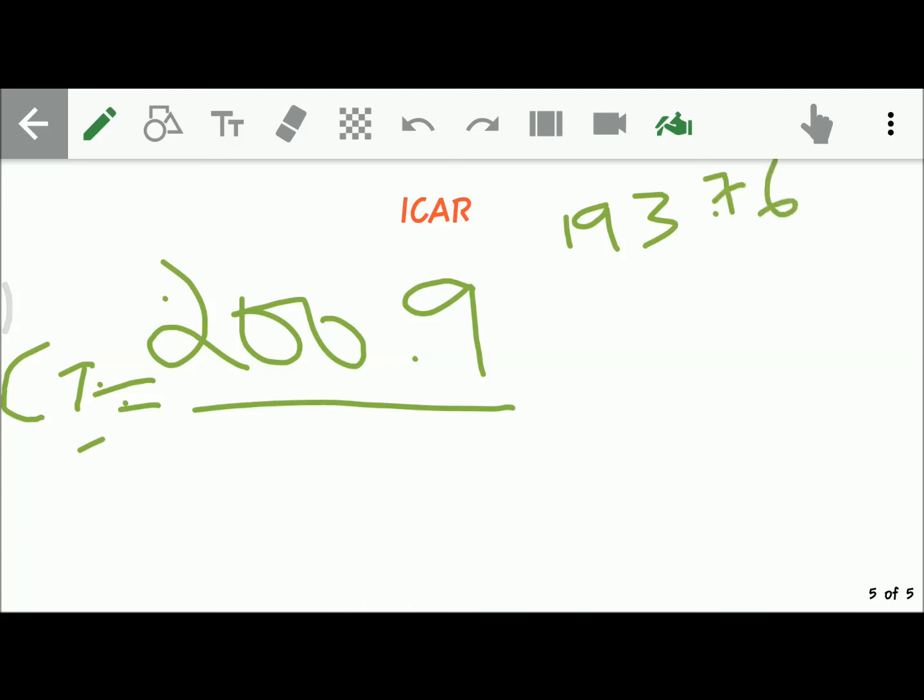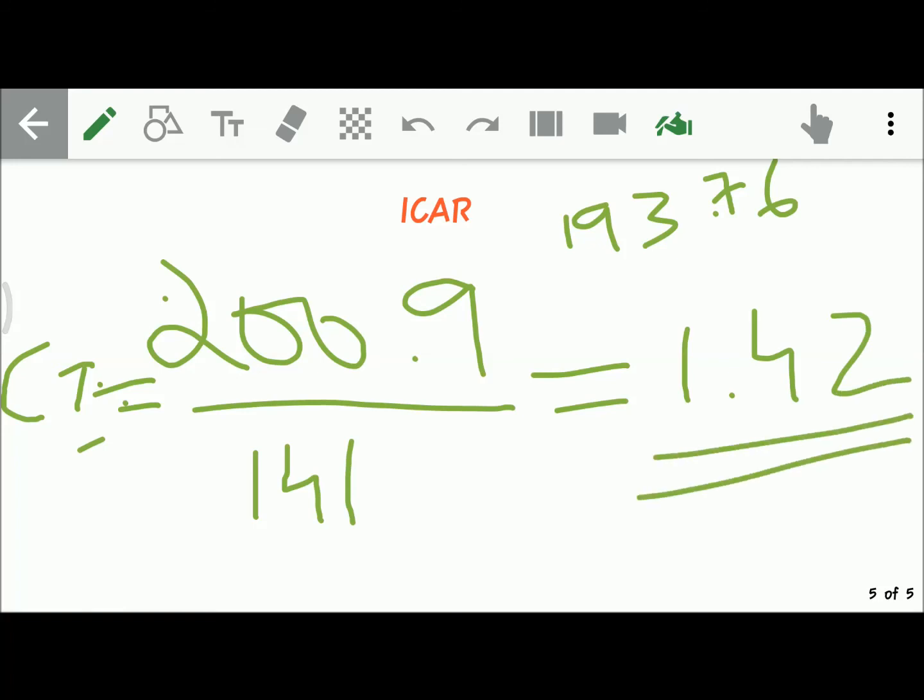Gross cropped area is 200.9, and net cropped area is the same in both data, 141, so the ratio will be equal to 1.42 or 142%. This is the reason why we get 142 as the cropping intensity, and for this 193 we get 1.37 or 137% cropping intensity of India. Okay, friends, I hope you understood a little bit today.